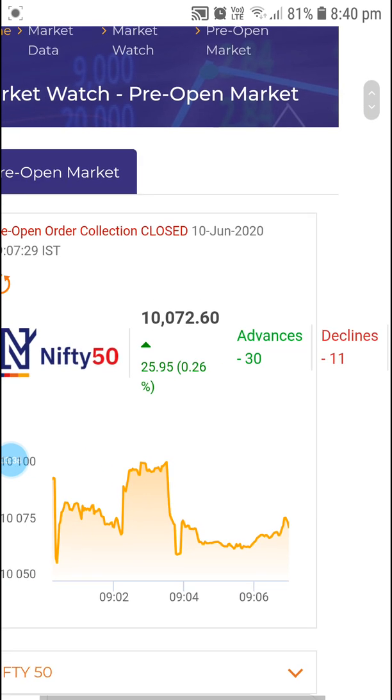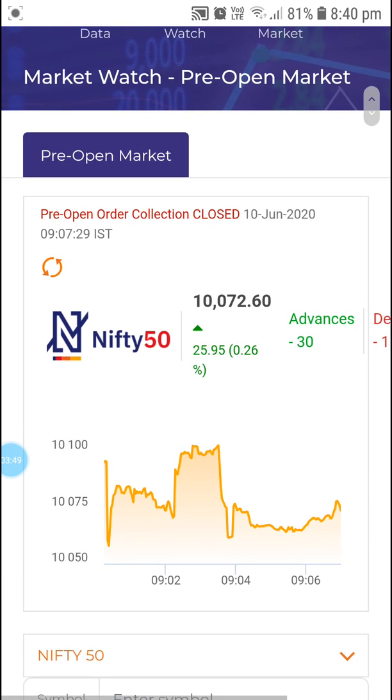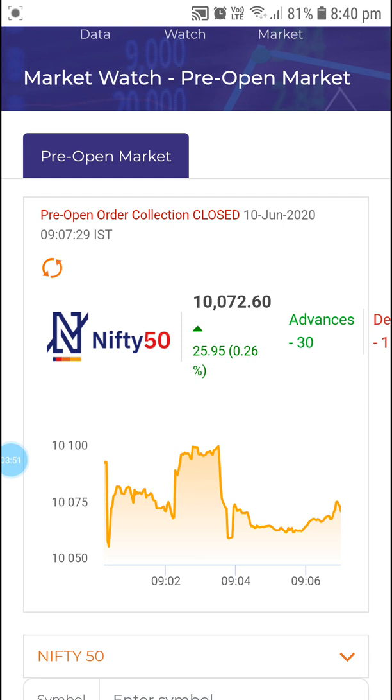So you can see the overall performance today: Nifty is up. Why? Because there are 30 shares advancing and only 11 shares declined. That is the reason you can see the green signal here. Nifty is green today. If you are a beginner, the first thing you have to check is the Nifty status today. Once you check the Nifty status, you can decide whether Nifty is going to perform up or down. Based on that you have to decide which stock to invest in.